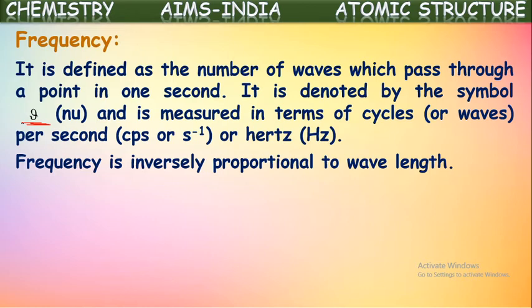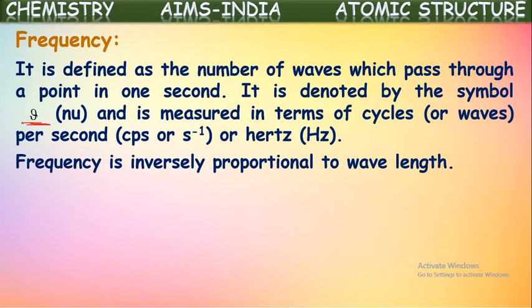If the wavelength is very small, then the number of waves passing through a point per second will be much greater, so its frequency will be greater. These electromagnetic radiations all travel with the same speed. So if wavelength is greater, frequency will be less. If wavelength is smaller, frequency will be greater. So frequency and wavelength are inversely proportional to one another.